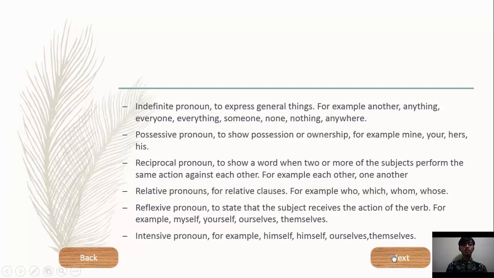Next, reflexive pronoun, to state that the subject suffers the action of the verb. For example, myself, yourself, ourselves, themselves. Next, intensive pronoun. For example, himself, ourselves, themselves.